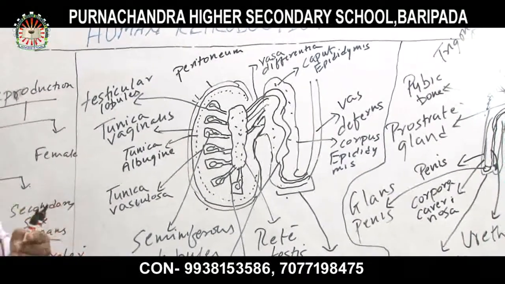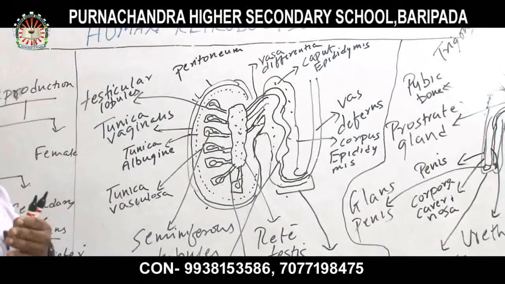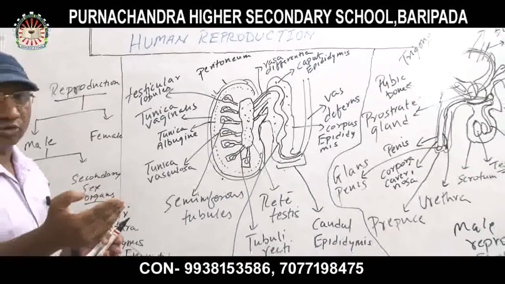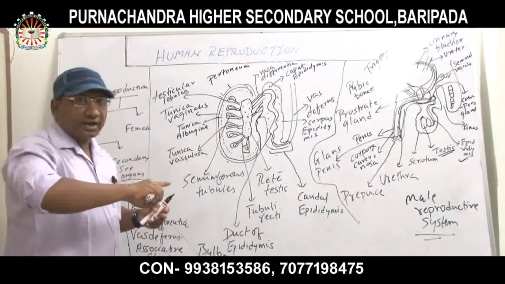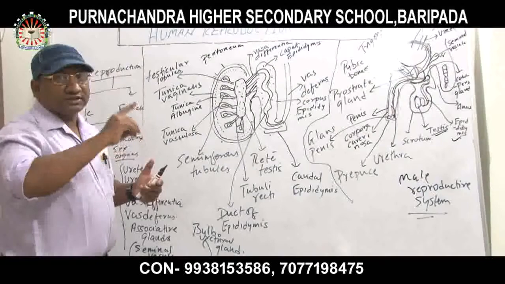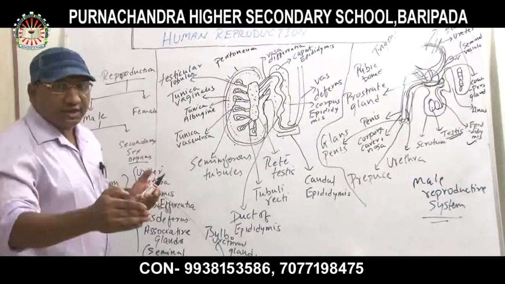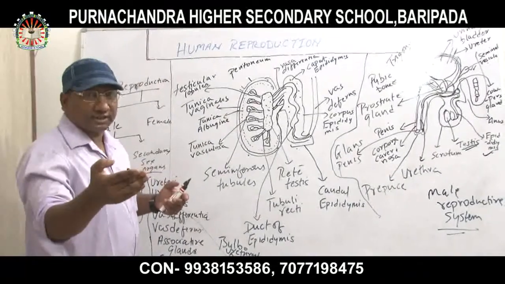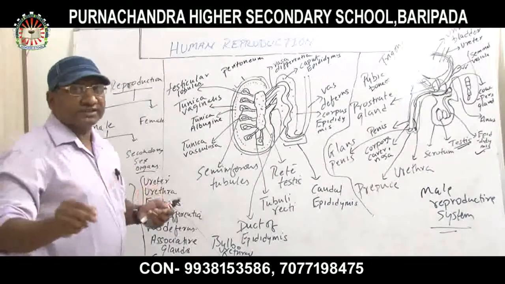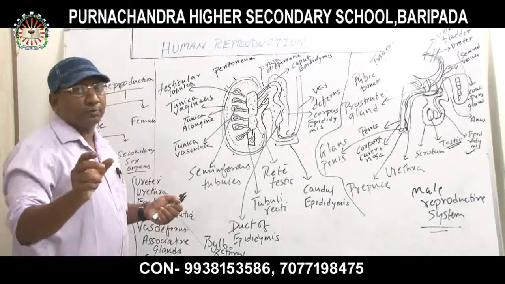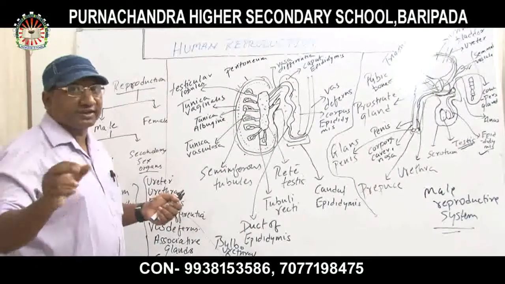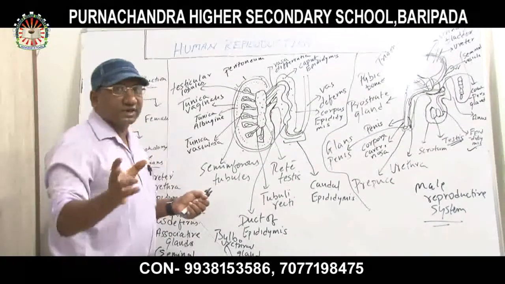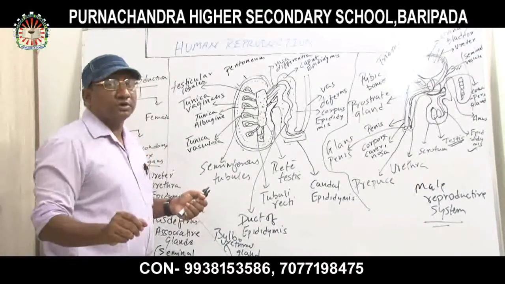Just after the tunica vaginalis is the tunica albuginea, and after that, the tunica vasculosa. The tunica vasculosa is completely filled with blood vessels, and it is thin connective tissue. So these three layers are present on the surface of the testis.